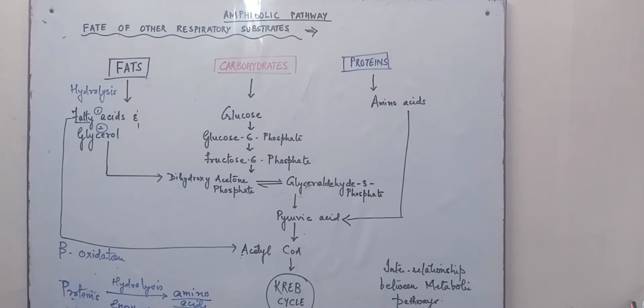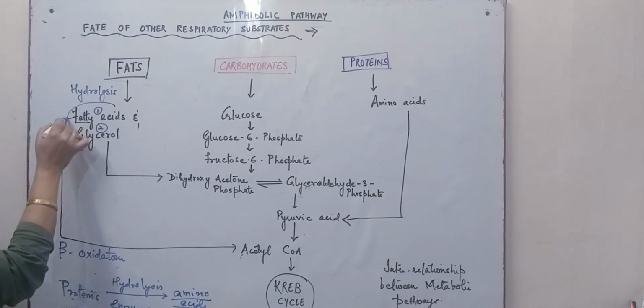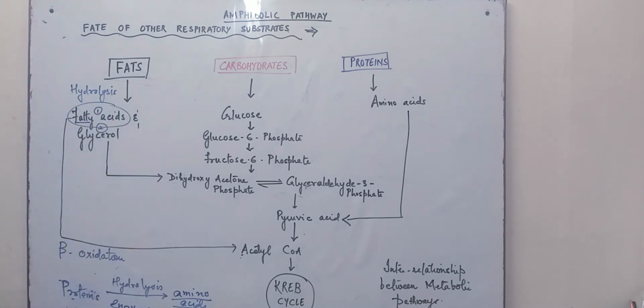Now, fatty acids, if they are respired by the body, are converted into acetyl coenzyme A. But in certain circumstances, the fatty acids may be required by the body. When fatty acids are required, the acetyl coenzyme A is stopped from entering the Krebs cycle.